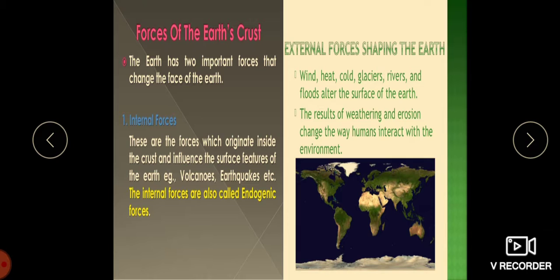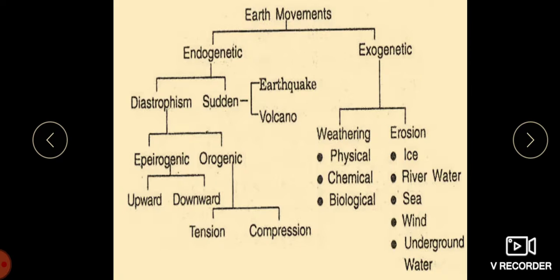Then what do we mean by external forces? What do we have to know about? We also have to know about the external forces. External forces are the natural forces that modify the surface of the earth. The important forces are temperature, wind, rainfall, rivers, snowfall, glacier. These forces act on the surface of the earth and constantly change its features.